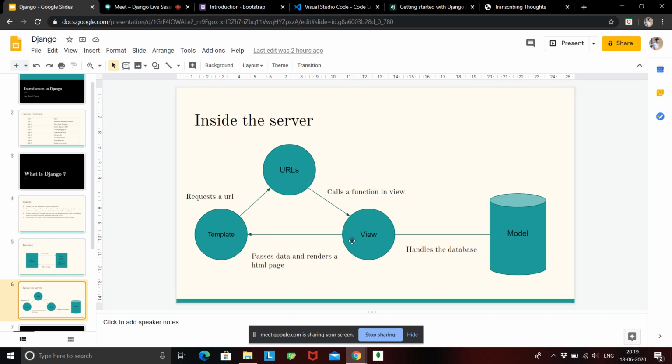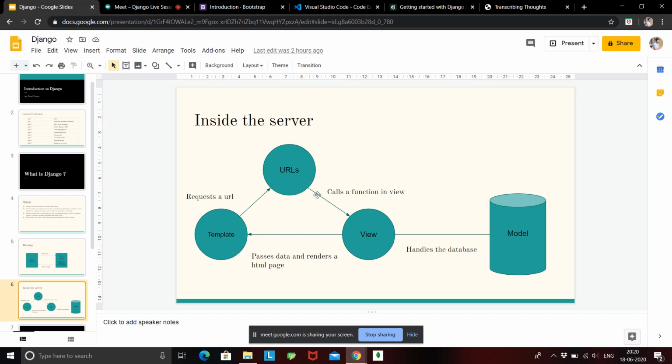Okay, so now what is view basically? A view module will contain all your Python code, all your logic, all your functioning, all your data, and all your HTML calls. Okay, a URL will never directly call a template. First, it will pass that URL to a function, and functions are always defined inside a view.